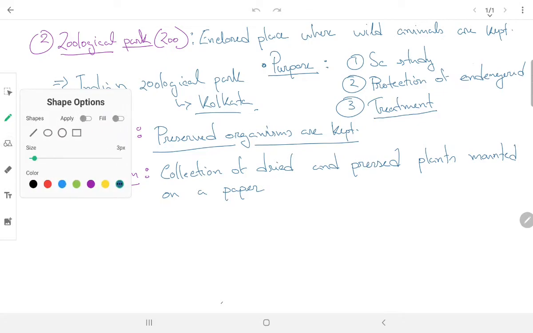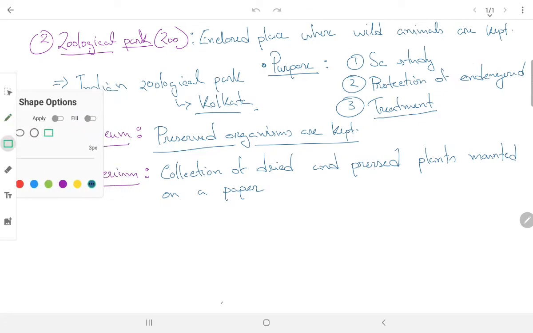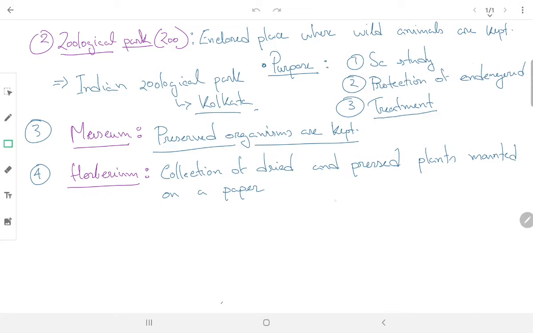Now this paper is not any paper. This paper has a proper dimension. Let's see what is the dimension of this paper. This paper should be 41.5 centimeter. Sorry.